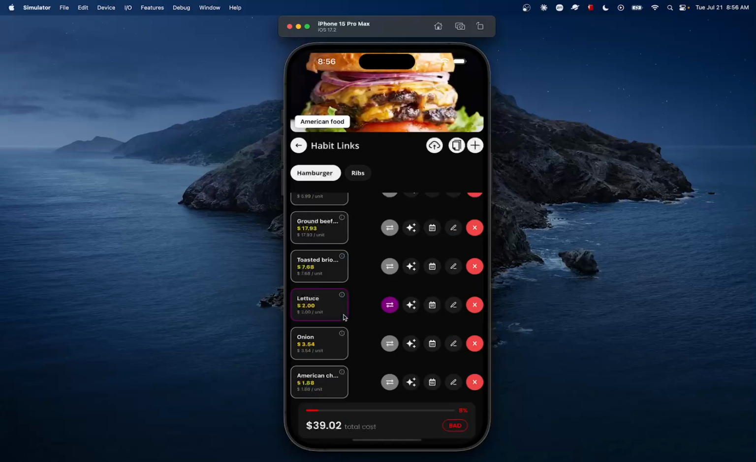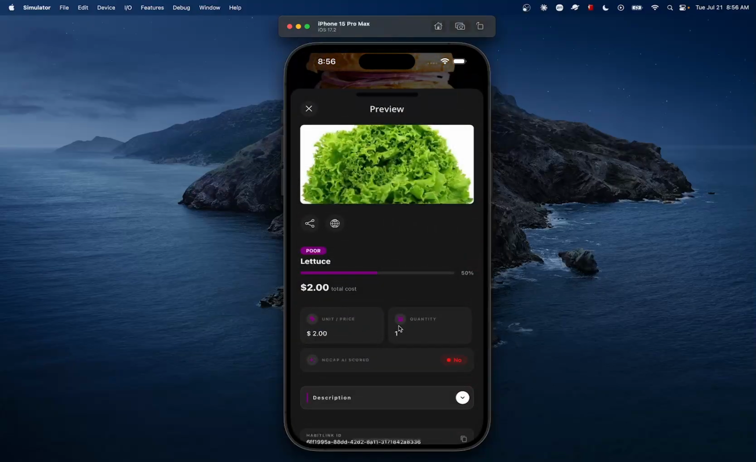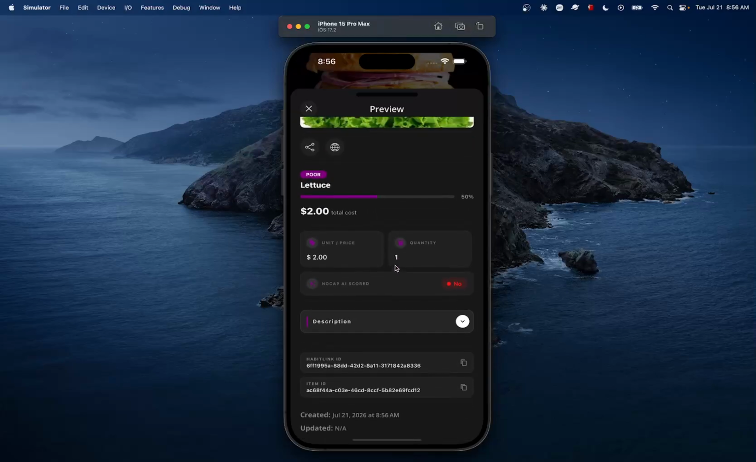Then automatically it's gonna update the scoring, and we can see that it says the score is poor, because we chose 50%. As well, we can see that the NoCap score will be equal to no. That's the only difference between an item that has been scored with NoCap AI and one that hasn't been scored by NoCap AI.